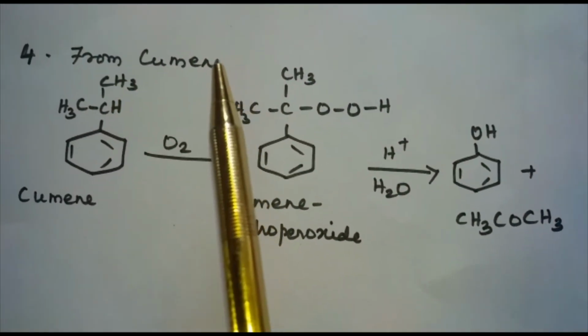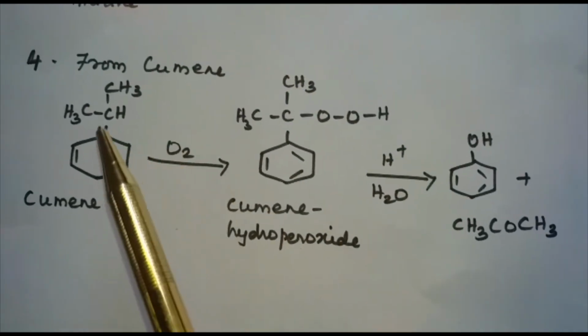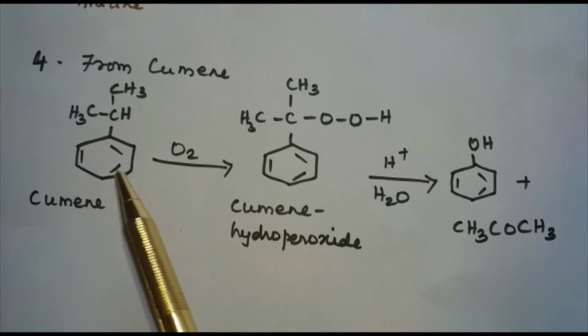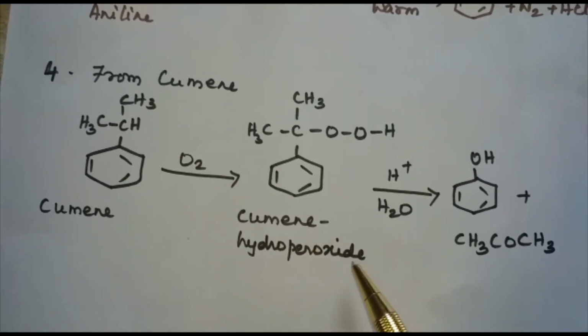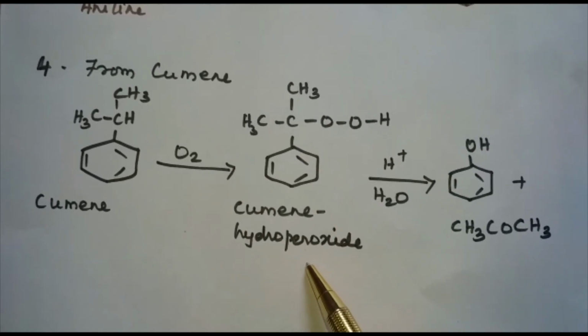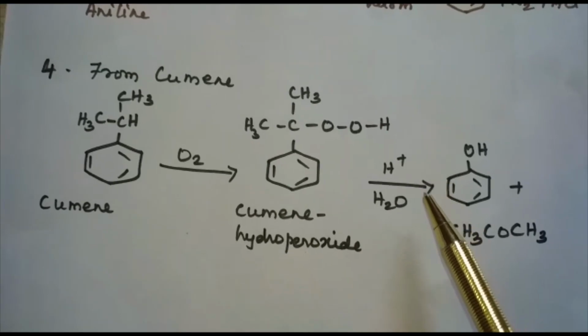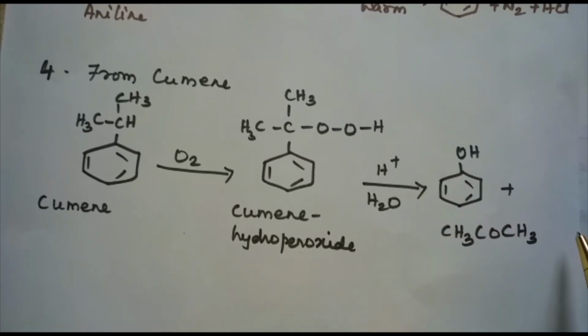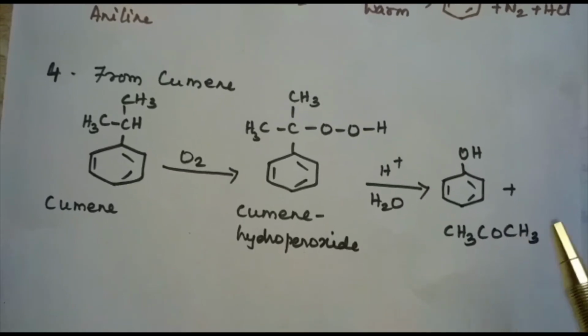Phenol is manufactured from the hydrocarbon cumene. Cumene is nothing but isopropyl benzene. This is oxidized in presence of air to cumene hydroperoxide. Cumene hydroperoxide is converted to phenol and acetone by treating with dilute acid. Acetone, a byproduct in this reaction, is also obtained in large quantities by this method.